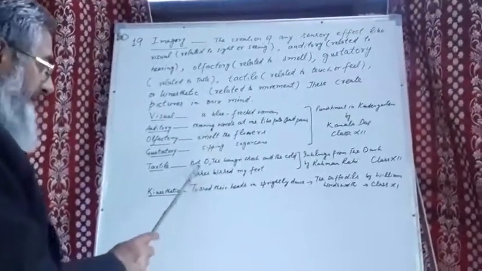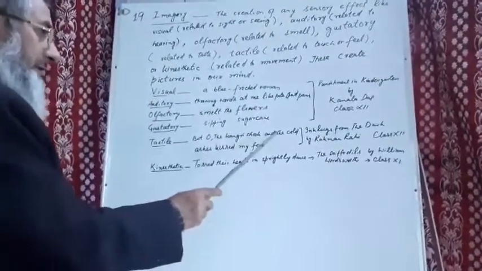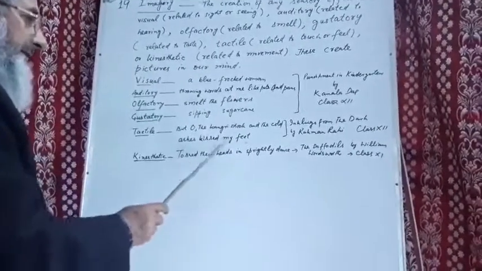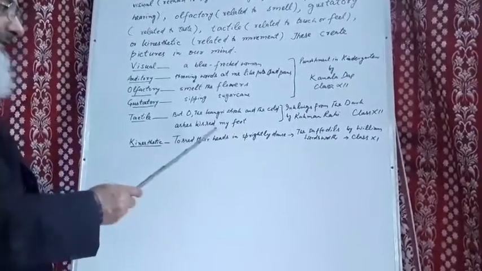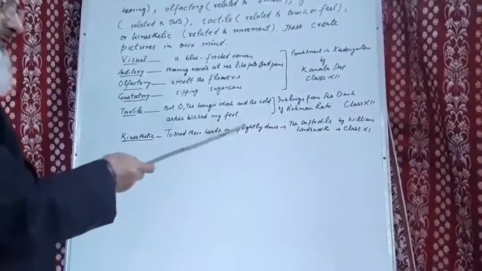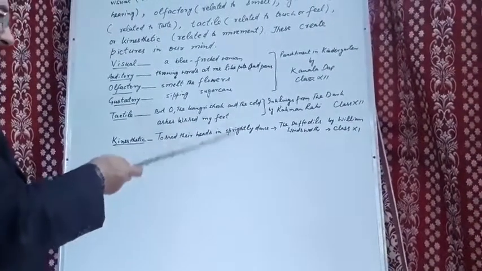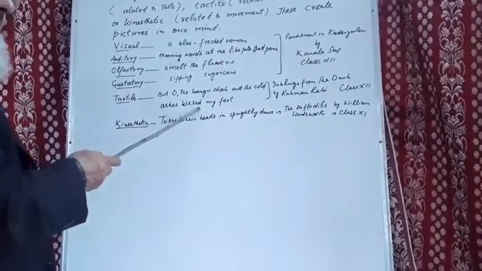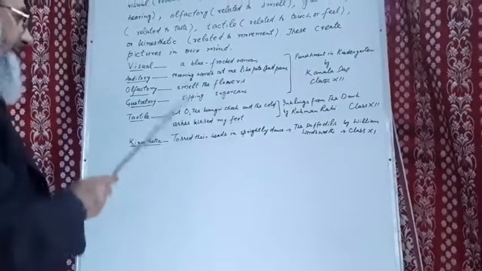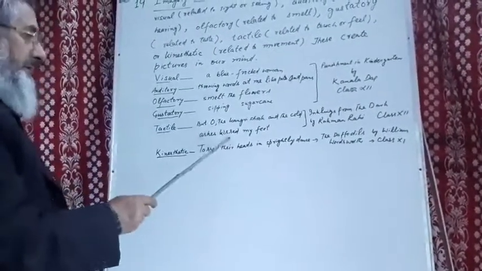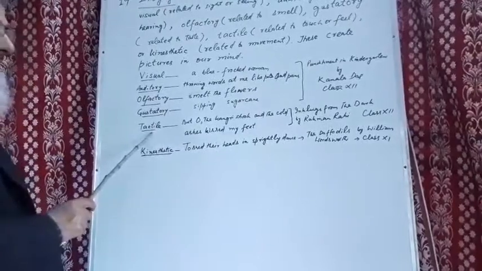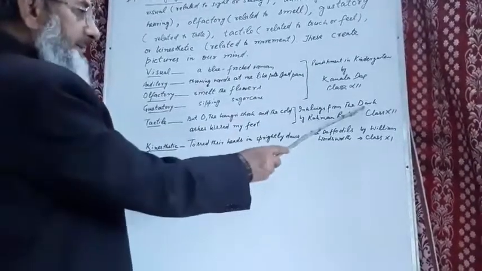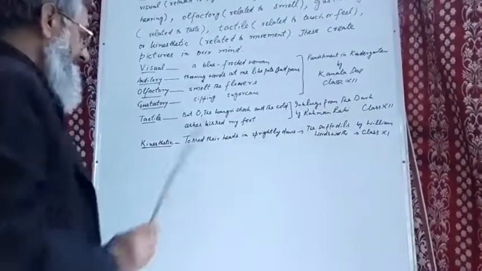Touch or feel. But oh, the concrete shook and the cold ashes kissed my feet. Here kissed means touched. The concrete shook and the ashes came out, and those ashes touched the feet of the poet. So this is tactile imagery. It is in the poem Inklings from the Dark by Rahman Rahi, class 12.